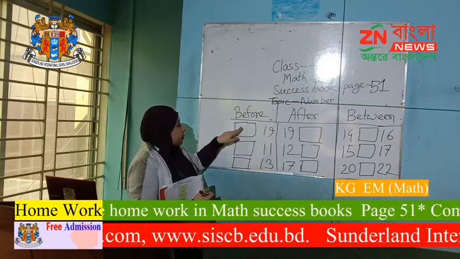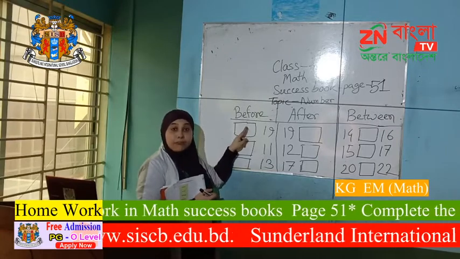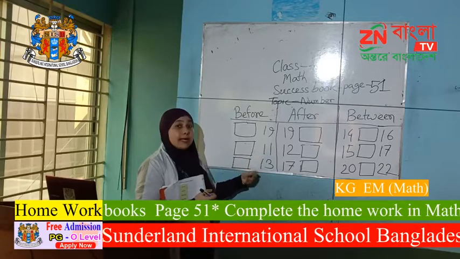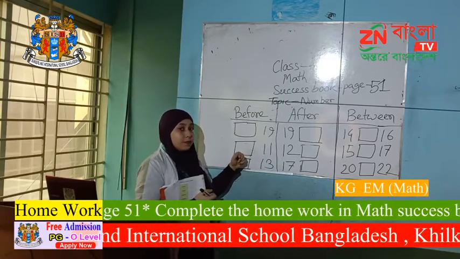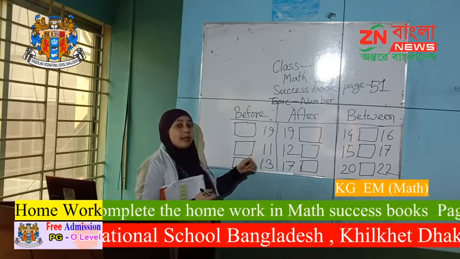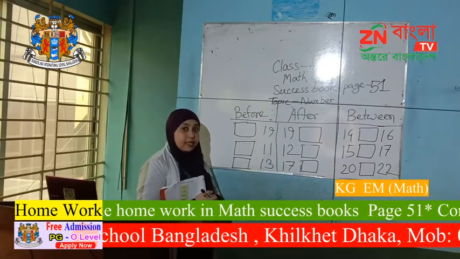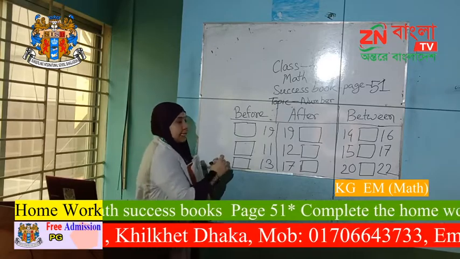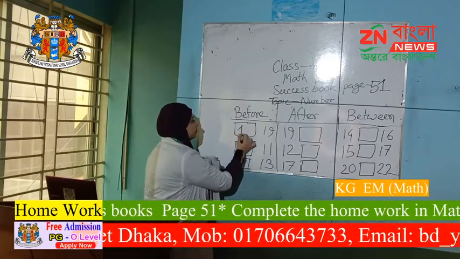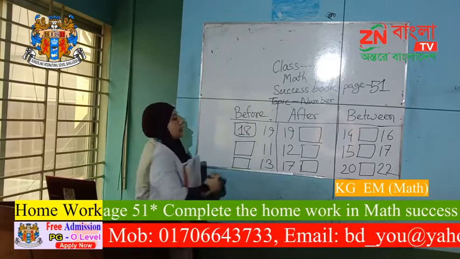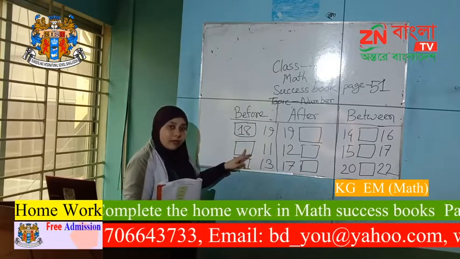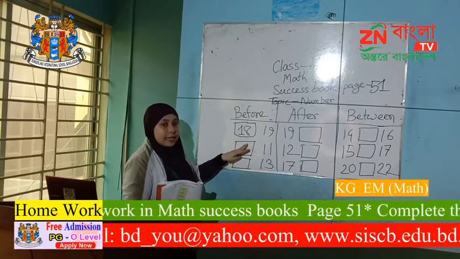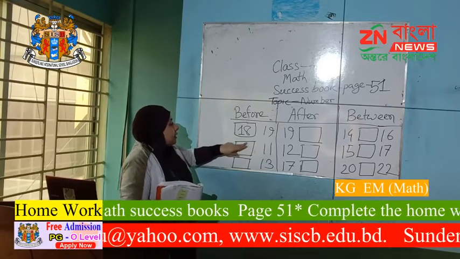In this blank you have to write the before number. What is the before number of 19? Can you say, children? What will be the before number of 19? 18. Yes, 18. What will be the before number of 11, children? You have to write the before number in this box.